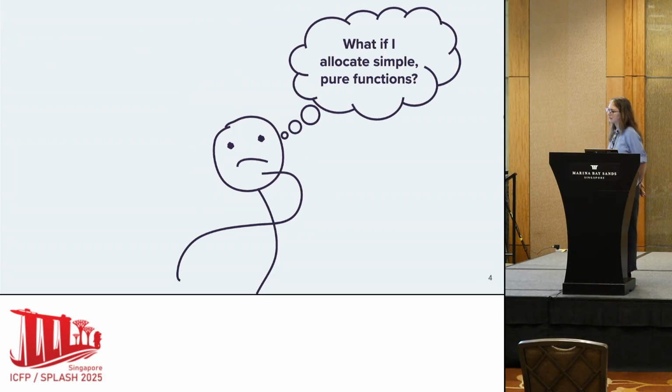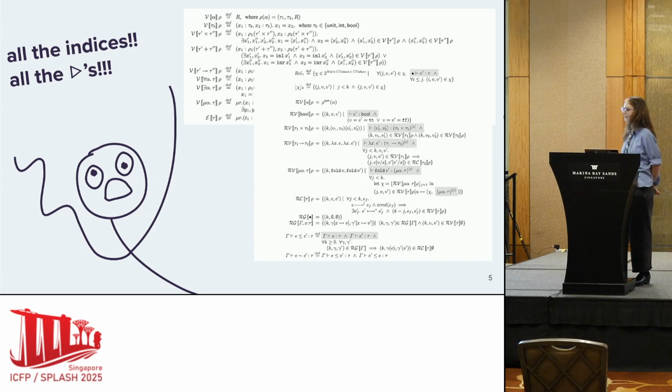And then you might think, well, what if I can extend this a little bit? What if I try to add functions on the heap? Maybe just simple, pure functions. What do my models start to look like? And oh my God, what happened? Why did everything get so complex? Now, this is all past work. And what past work is trying to do is essentially model the hardest kind of reference, which is higher order references. So mutable references to functions that themselves mutate the store.